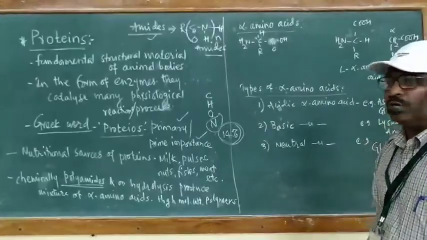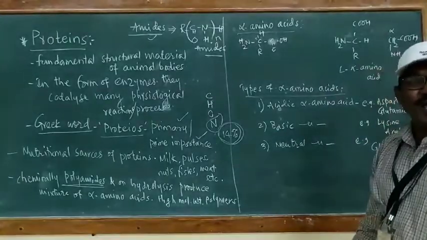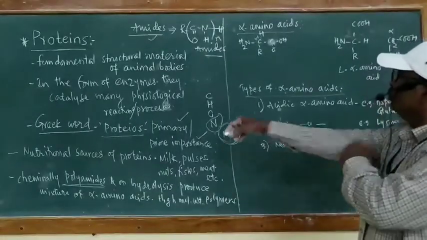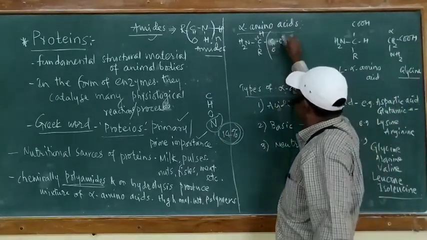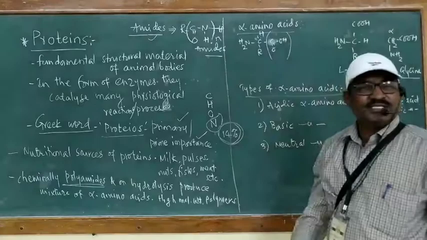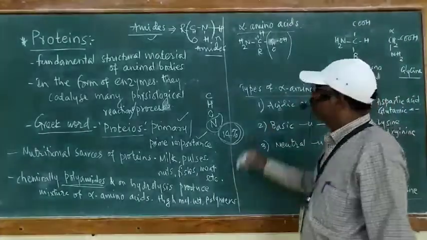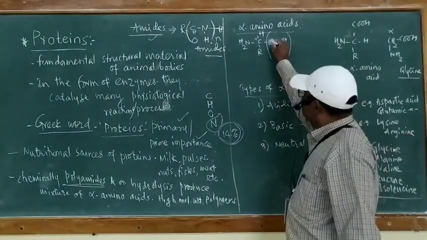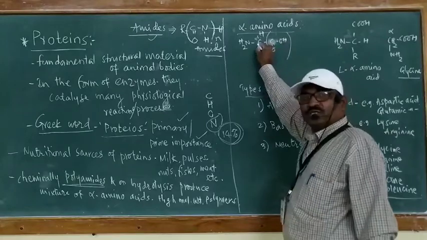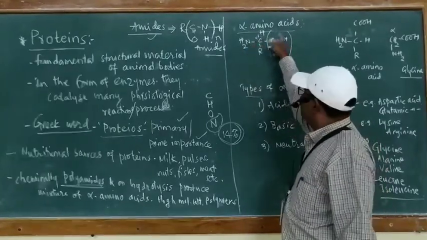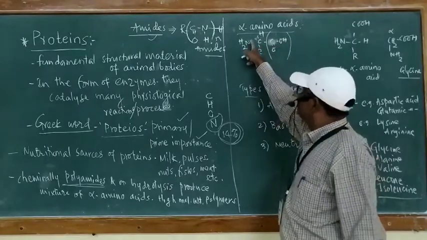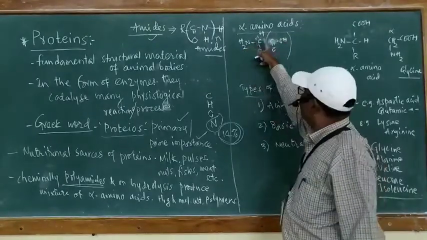Just now I have told you alpha amino acid. You know carboxylic acids contain the COOH group. The carbon attached to the carbonyl group or carboxylic acid group is called the alpha carbon.